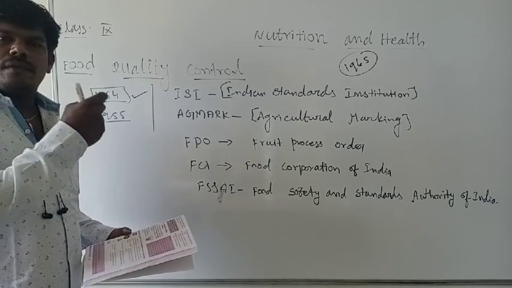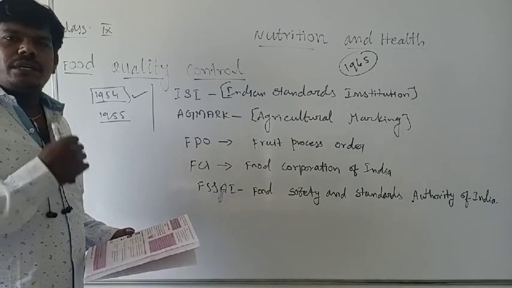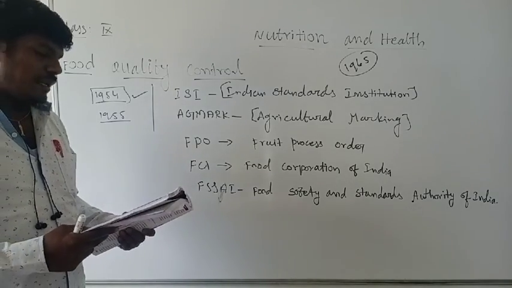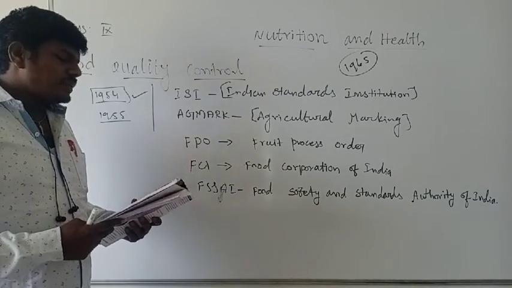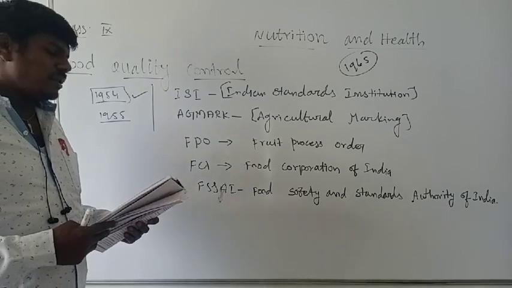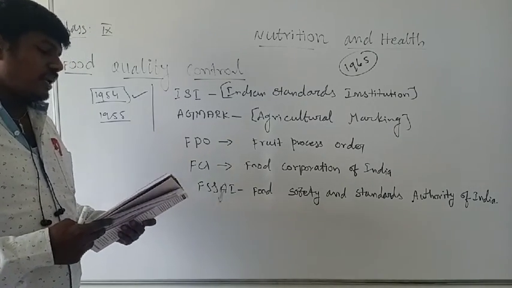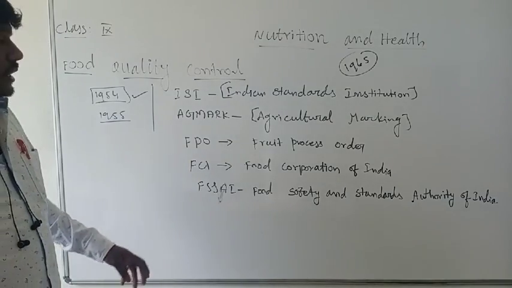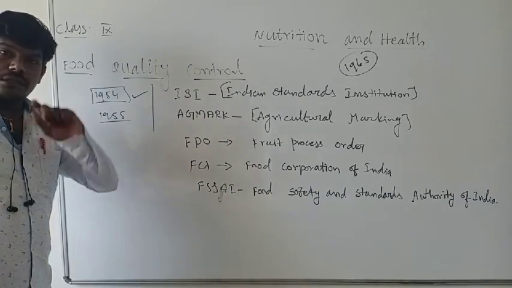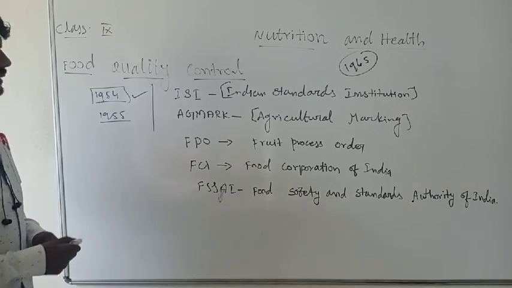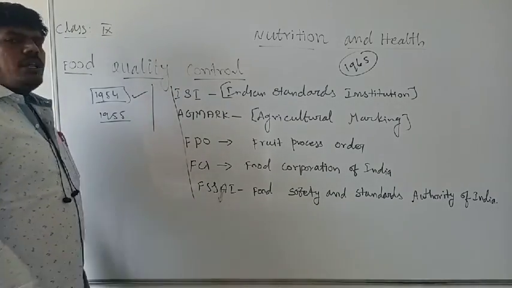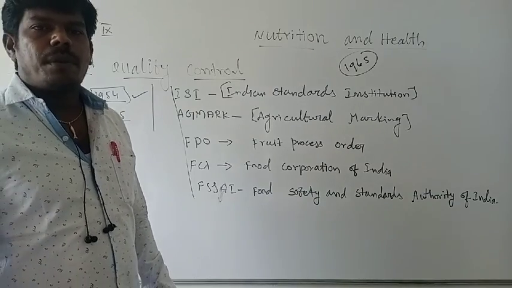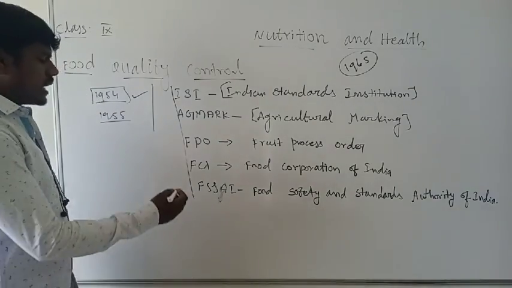That's not having any nutrient, the deficiency they're having, means it is not distributed, the particles other than food materials. And then maintaining a satisfactory level of operational and buffer stock of food grains to ensure national security. That means this is the national security. Why are we mentioning national security? In case any one of the agencies is not doing the duty properly, just imagine the situation after that.